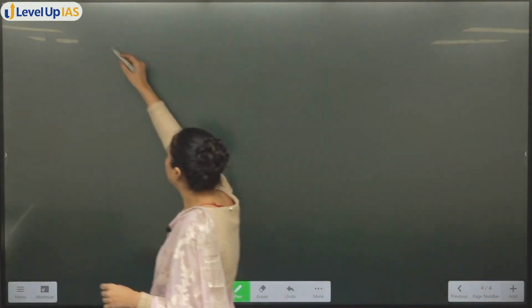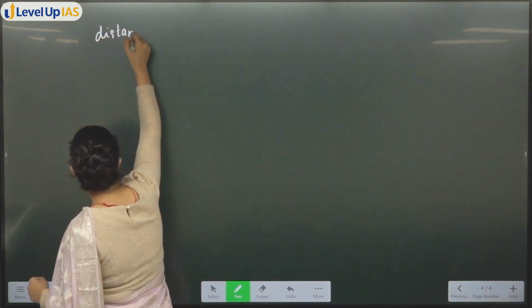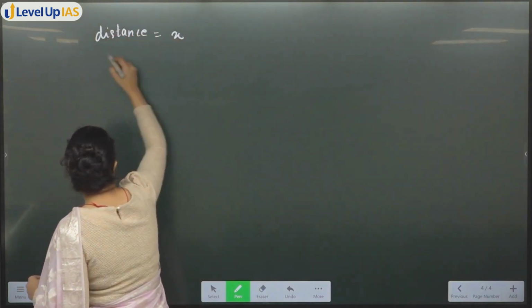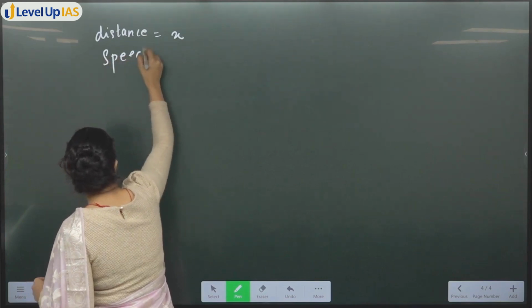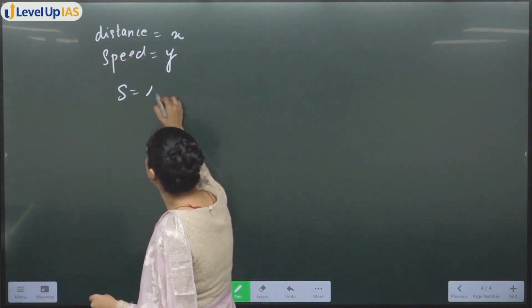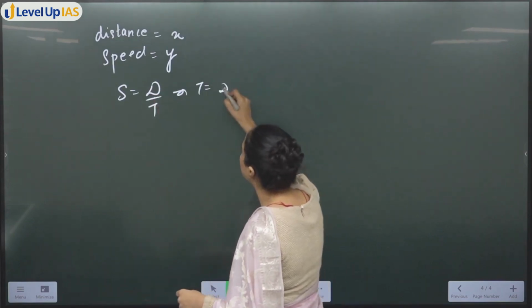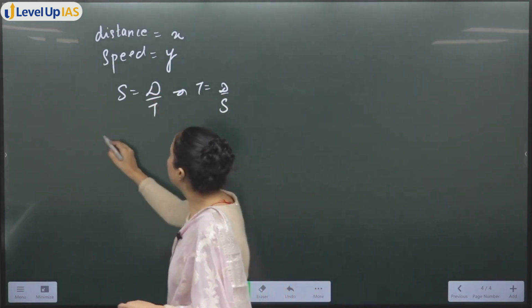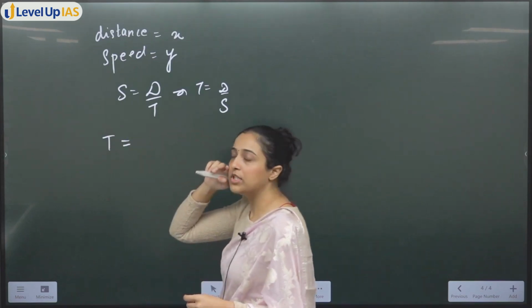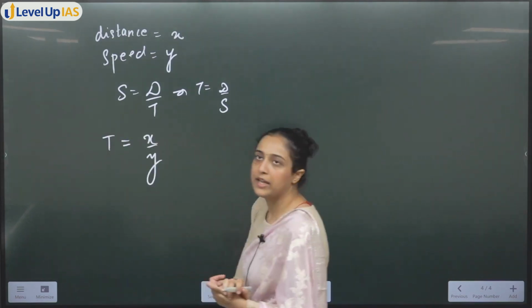let the initial distance, whatever the distance was, be x, and whatever the speed was, that is y. We know speed is equal to distance upon time, that means time is equal to distance upon speed. So from here I can say the time I took is x by y.